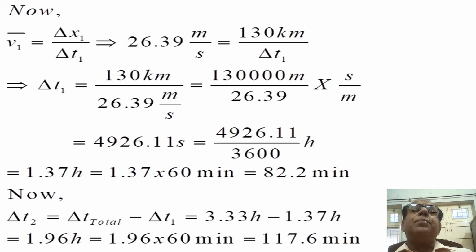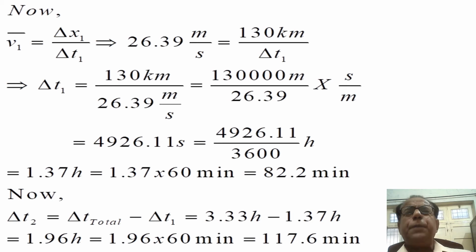And so delta t1 has been given not only in seconds but also in hours. Now the third shape is only minutes. So in the next step, we have also converted it into minutes by multiplying 1.37 hours by 60, so that it will be in minutes.